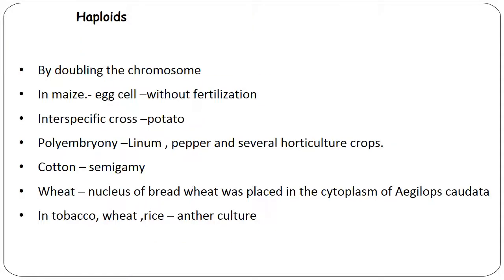Coming to the second approach, that is haploidy, by doubling the chromosome, that is nothing but double haploid in maize, egg cell without fertilization, interspecific cross in potato, polyembryony in Solanum, pepper and several horticulture crops, semigamy in cotton, nucleus of bread wheat was placed in cytoplasm of Aegilops caudata, that is cytoplasmic transfer in case of wheat, and anther culture in tobacco, wheat and rice. These are all the examples of different crops to obtain the haploids or double haploids to get the inbred lines.